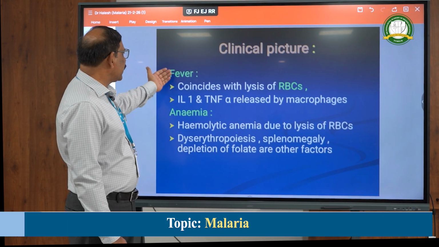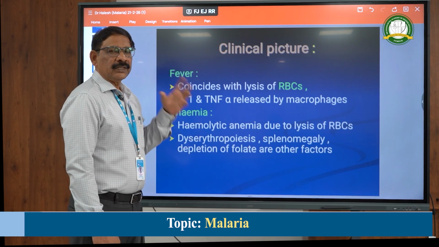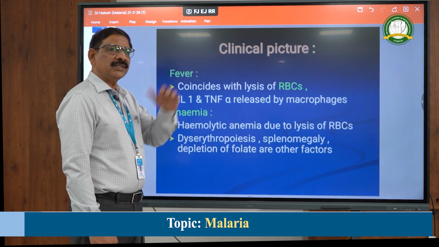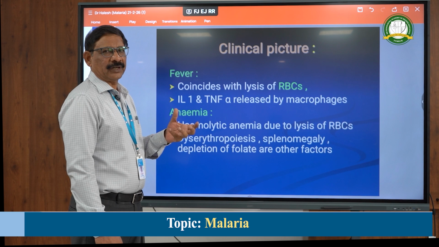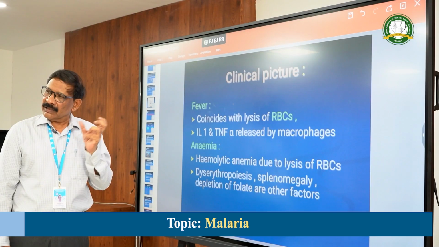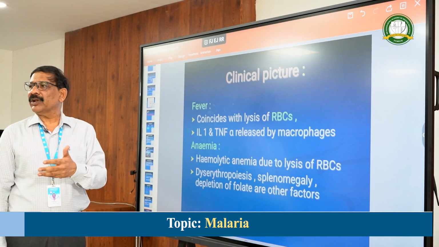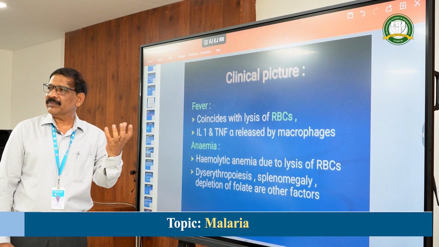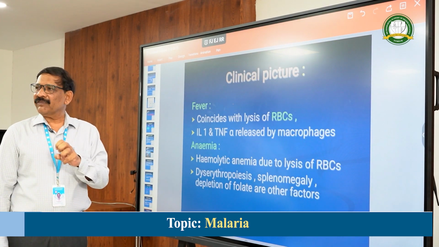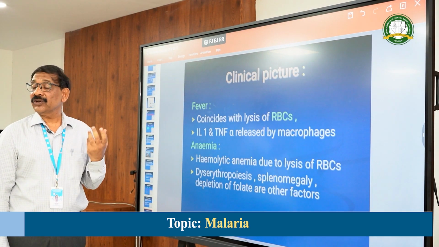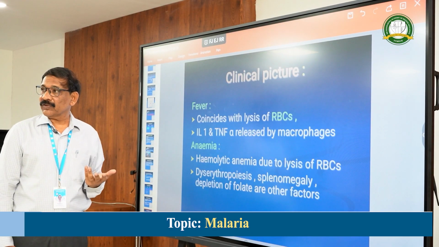Here the clinical features, as I told you, the fever. See the fever, why does it occur? Because the RBCs are ruptured synchronously. There is the release of the merozoites with the metabolites and also the toxins. They are taken by the macrophages. And these macrophages will release pyrogens, that is interleukin 1 and also tumor necrosis factor.